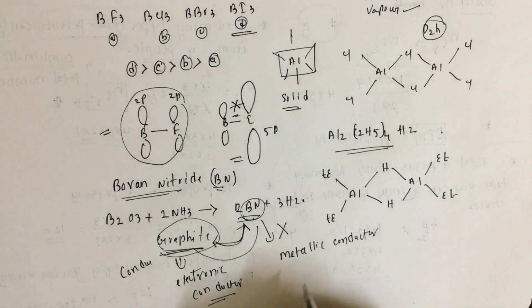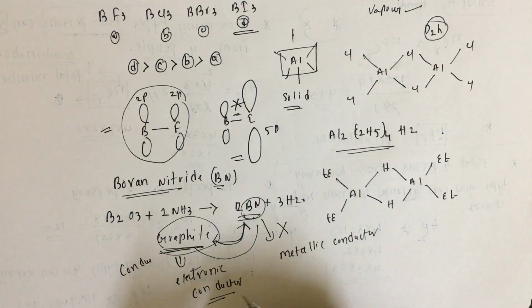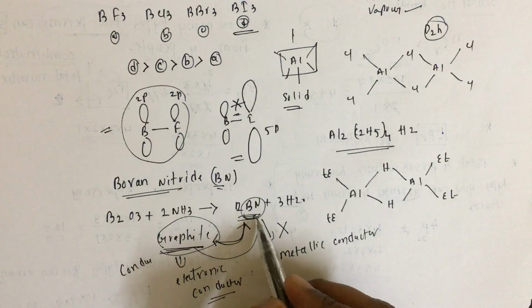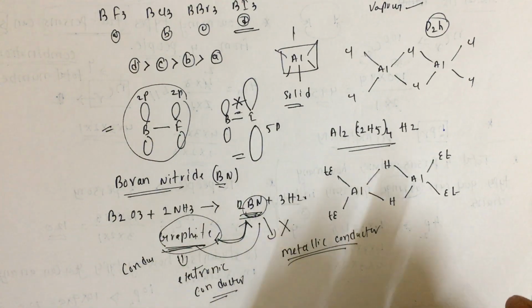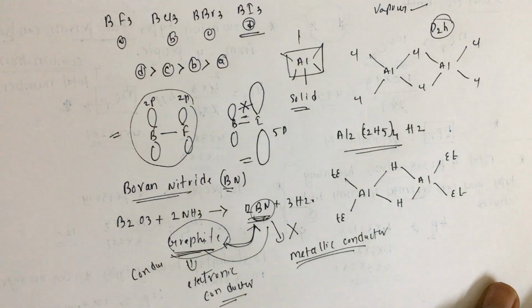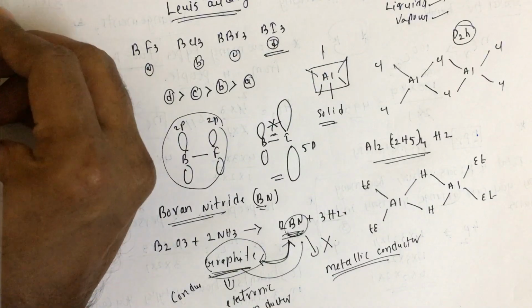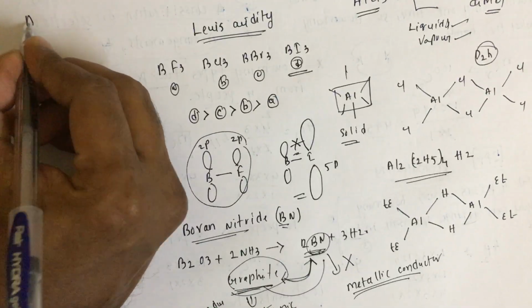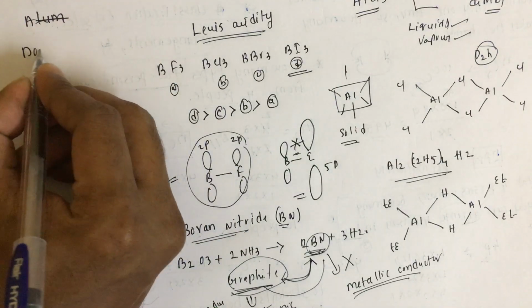So just from the boron nitride point of view, we only need to remember 2 points: BN structure resembles graphite, and it's a metallic conductor but not an electric conductor. Another important point in this group 13 is alum formation. Alum means what? Double salt formation.